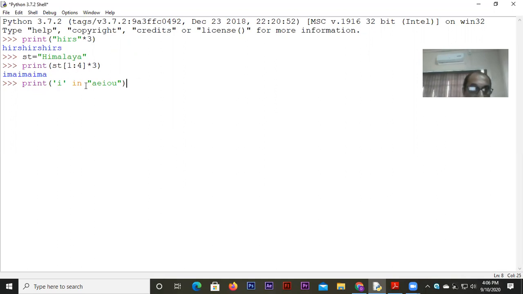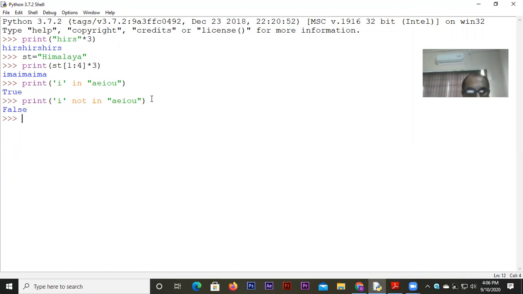And you know, not in also, obviously this will give a result true. And if you write not in, fine. I'm just copying and pasting here, and if you write here not in, then obviously you will get the opposite result, because we can see I is very much a part of this group, right? So that's why you're getting the result false.